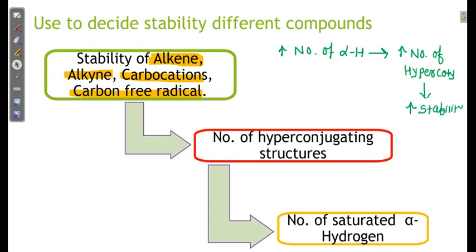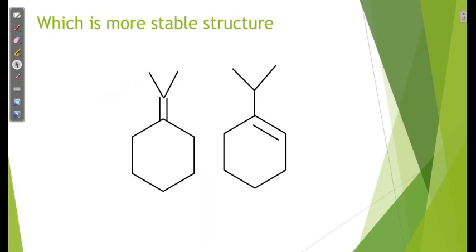Dear student, I told you that the stability of alkene is mostly decided by hyperconjugation. Again, I told you the stability of alkene is mostly decided by hyperconjugation. Let us go ahead. These are the two structures. So I want to clarify the hybridization. This is sp3, sp3, sp2, sp2.